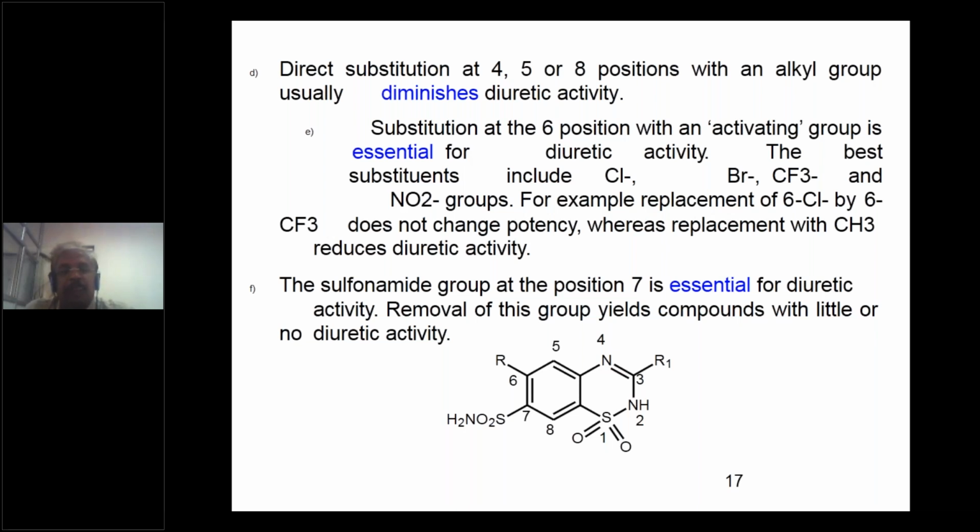And next left is the 7th position. The sulfamyl group at the 7th position is essential. You cannot touch that. You cannot alter or make any substitution on the nitrogen of sulfamyl. It is essential for the diuretic activity. Removal of this group yields compounds with little or no diuretic activity.